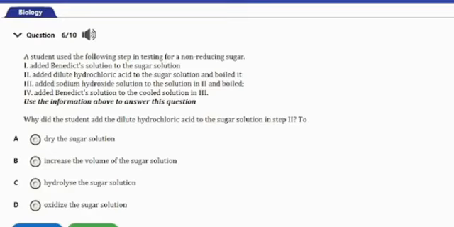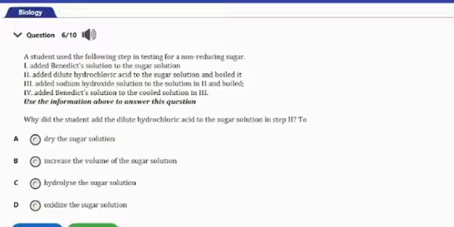Let's consider the next question. Question number 6 says: a student used the following steps in testing for a non-reducing sugar. I, added Benedict solution to the sugar solution. II, added dilute hydrochloric acid to the sugar solution and boiled it. III, added sodium hydroxide solution to the solution in II and boiled it.